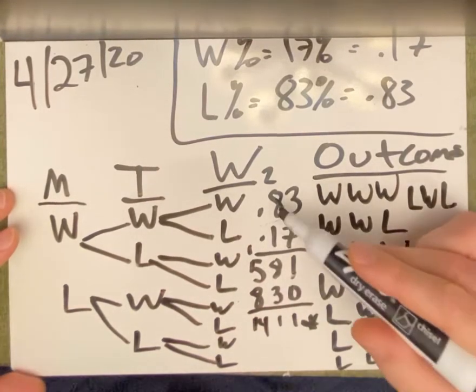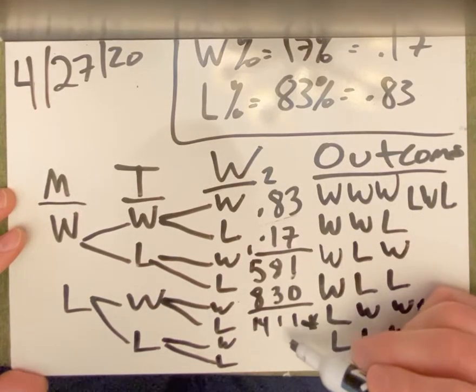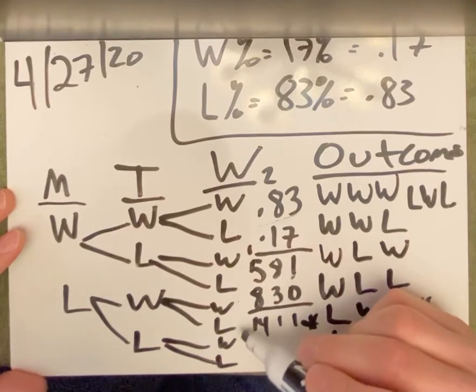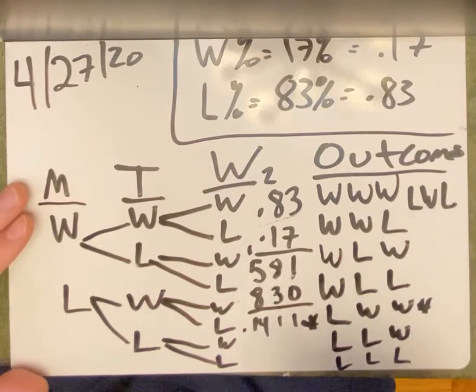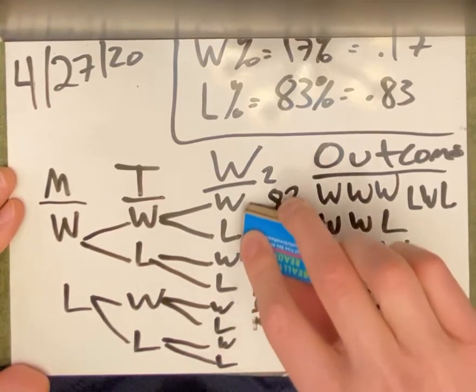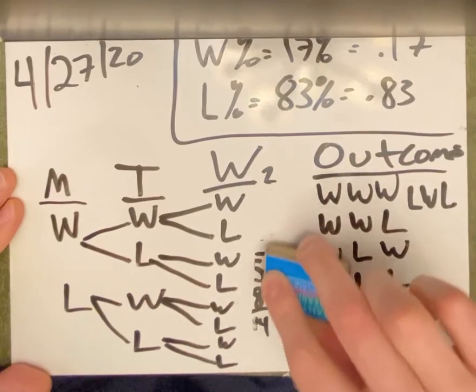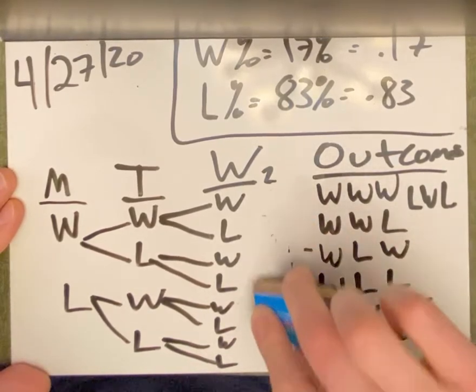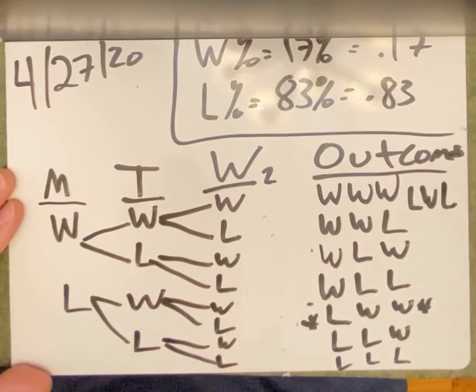And I got 4 numbers behind the decimal, 1, 2, 3, 4. So 0.1411. Now since I have to multiply 2 0.17s, I'll take my number, 0.1411, and multiply that by 0.17 to get my answer.